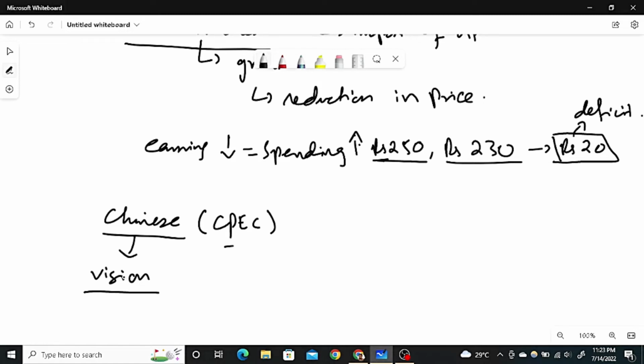The vision behind this is that China wants to improve its economy with the passage of time, because there are two blocs. If China doesn't improve its economy, then the US might grow better in terms of economy. So China wants its economy to get bigger than the US by 2050, or maybe by 2030. It depends on the plan.